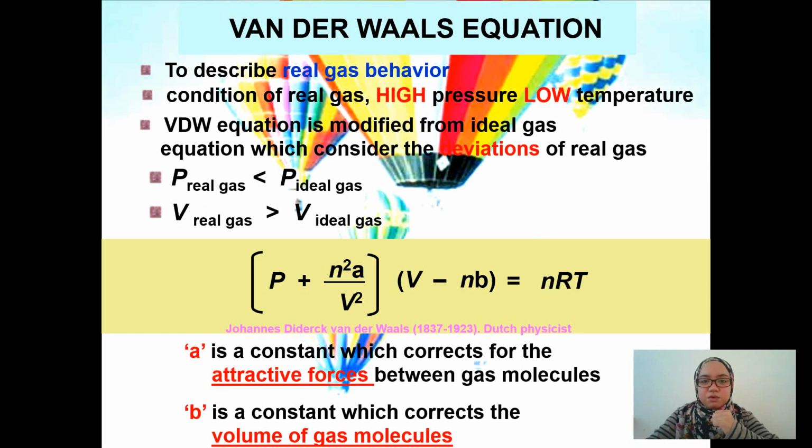Okay, so just now we said that the real gas obeys the van der Waals equation. So what is the van der Waals equation? The van der Waals equation is used to describe the real gas behavior at the condition where there is high pressure and low temperature. So remember, at high pressure and low temperature, the gas will behave as a real gas. This van der Waals equation is modified from the ideal gas equation, which we consider the derivation of the real gas.